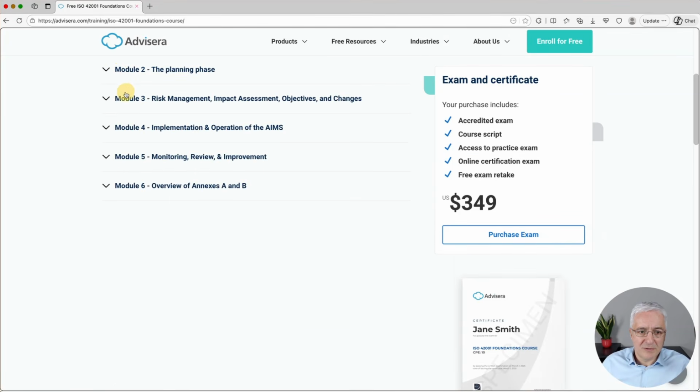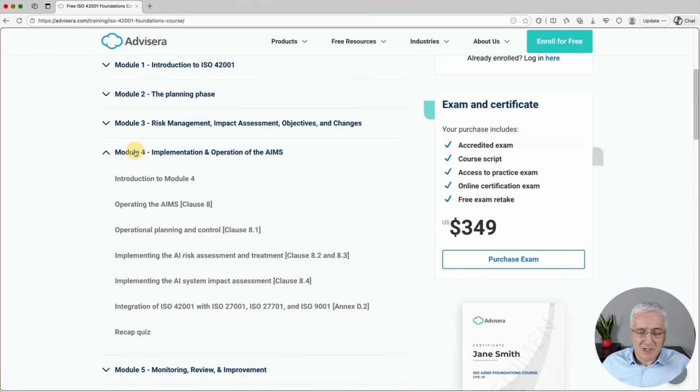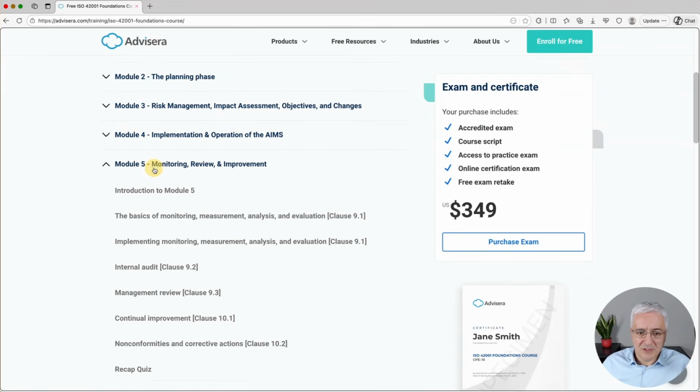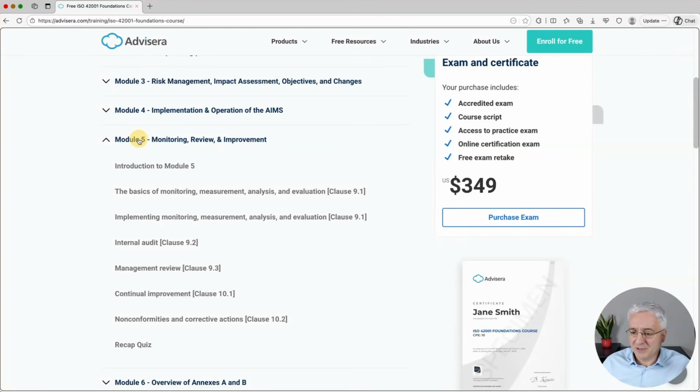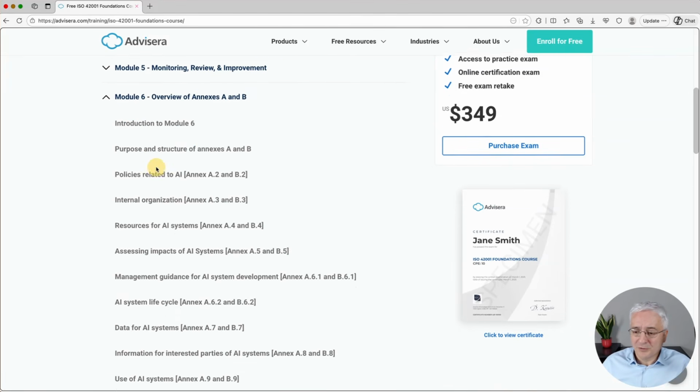And then module 3 provides in detail how to list the AI risks, how to analyze the level of impact and likelihood, and then how to select particular controls to decrease these risks. Module 4 is about how to implement all of these controls in practice. Module 5 is about how to monitor and measure the whole AI governance system. And module 6 is about all of these AI controls.